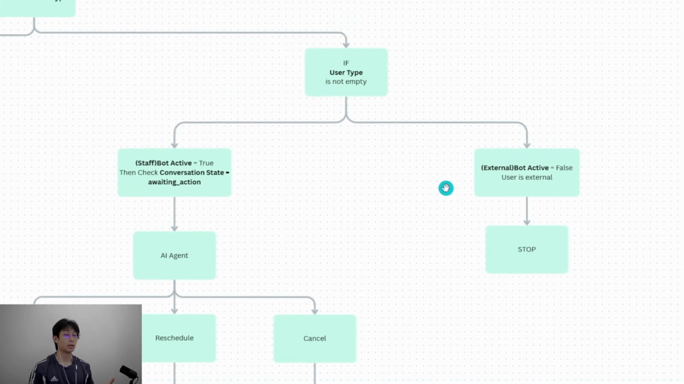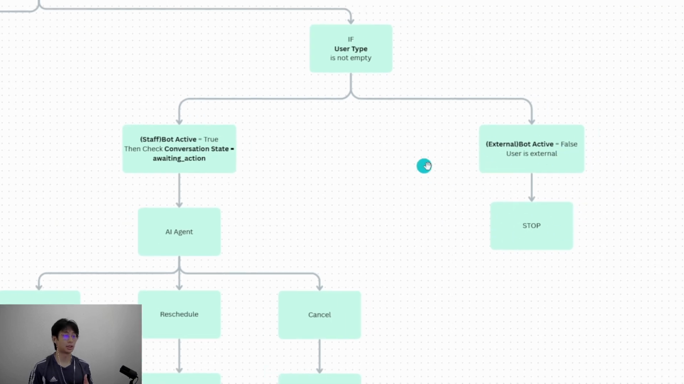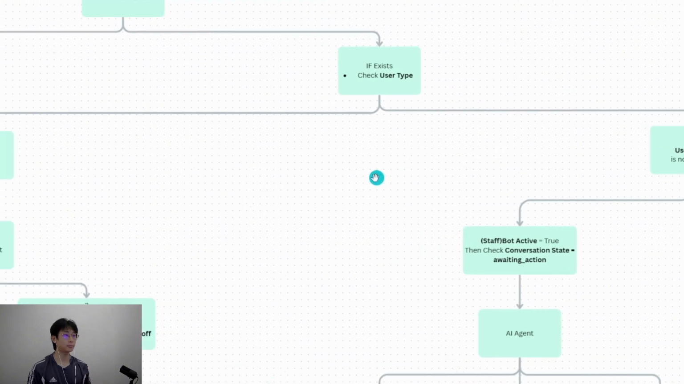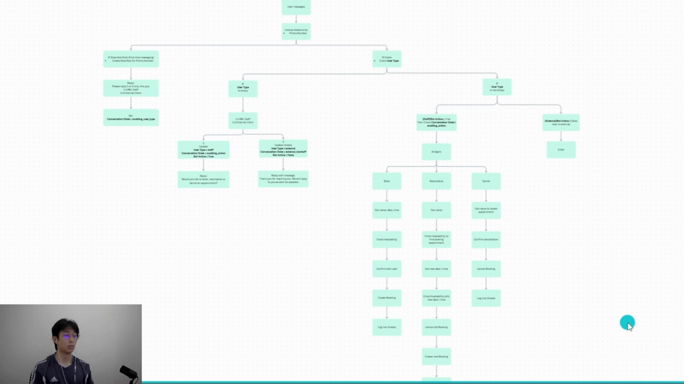And so if the user is an external client, the bot status would be false and it would just stop replying. And messages from then on would just be from my client itself. So this is the systems architecture. Next, we'll move on to how we actually build this in n8n.